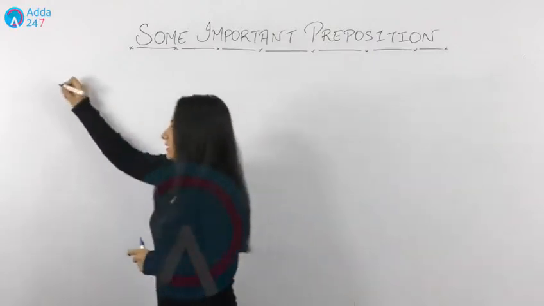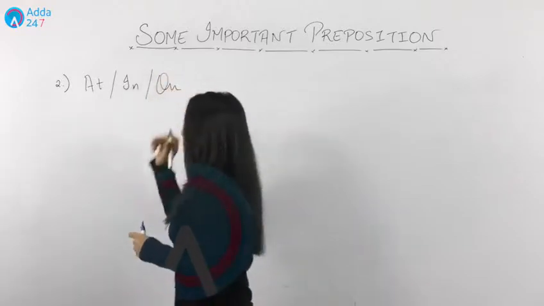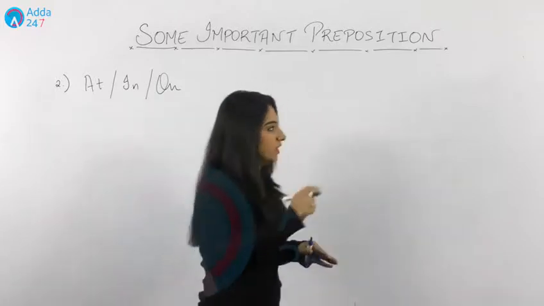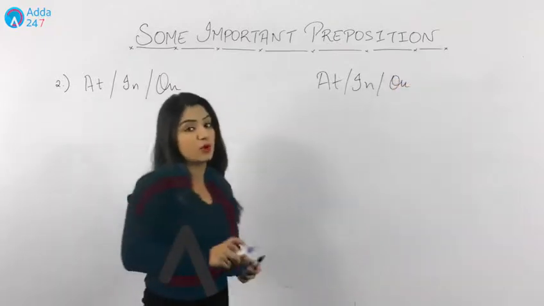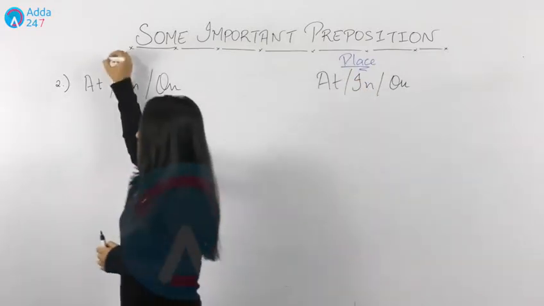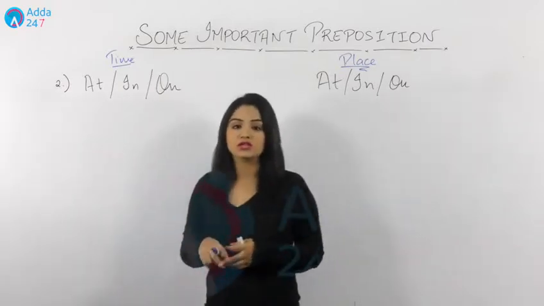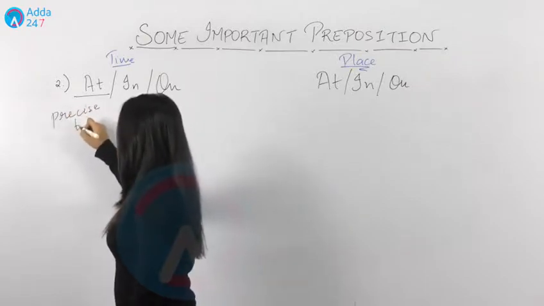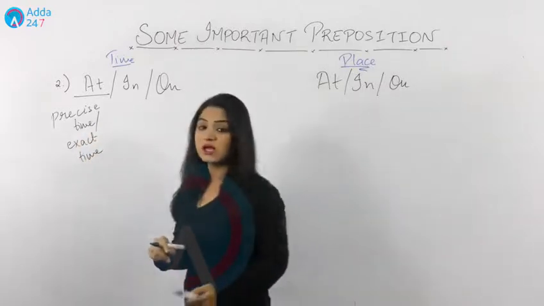Now the next is, what is the difference between at, in and on? Now see, at, in and on can be used for place and they can be used for time as well. So we'll discuss both differences, one for place and one for time. So let's take this as place and let's take this as time. Now can you tell me where at is used when we talk about time? It talks about the precise time. Precise time, or I can say exact time, is given when we use at.